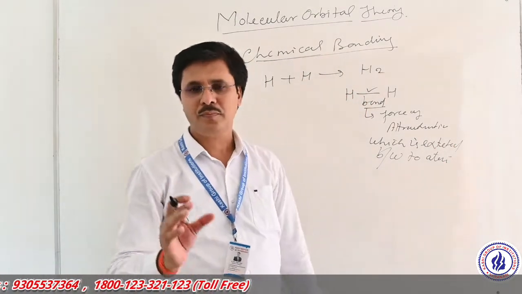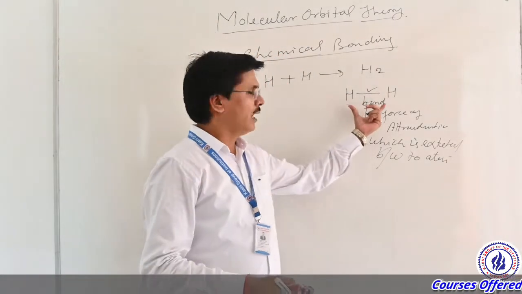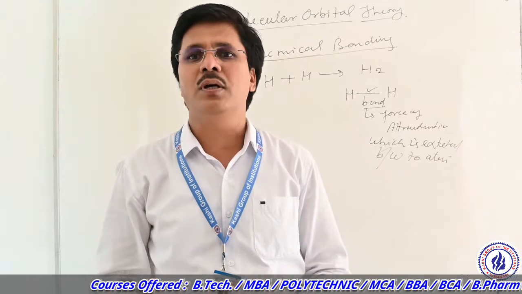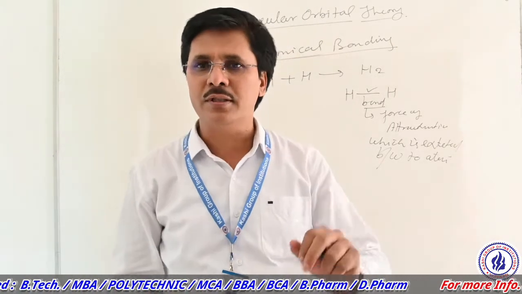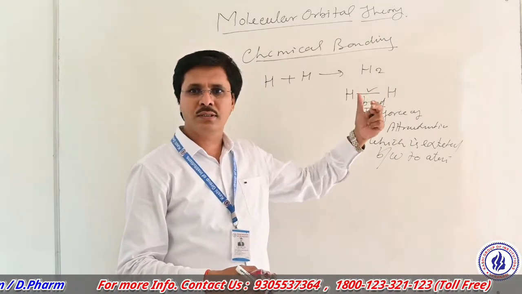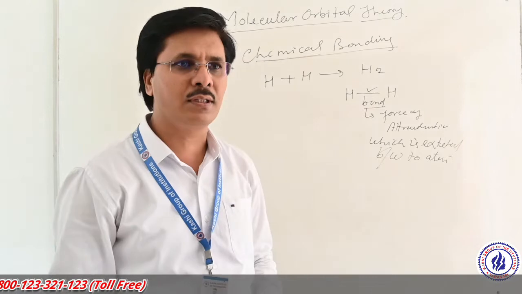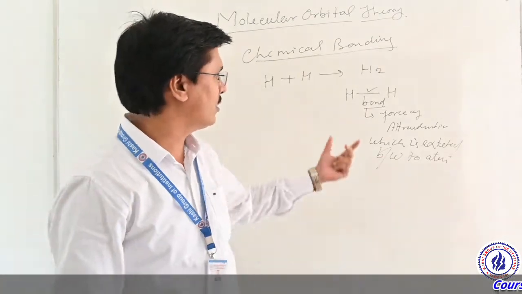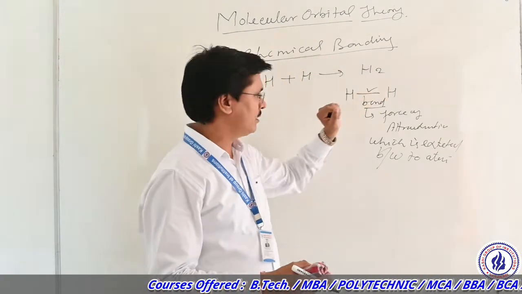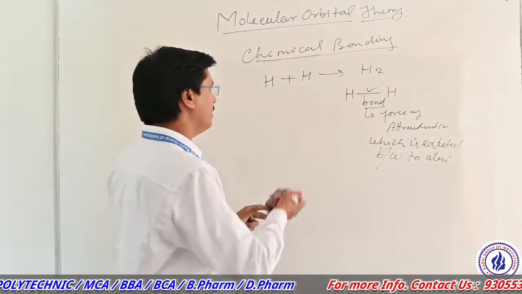That means, why do atoms combine with each other? The reason is that atoms want to gain stability. For this, they combine with each other to form an inert gas configuration, or rare gas configuration. They want to attain it. For doing so, these atoms come too close to each other and form a bond.